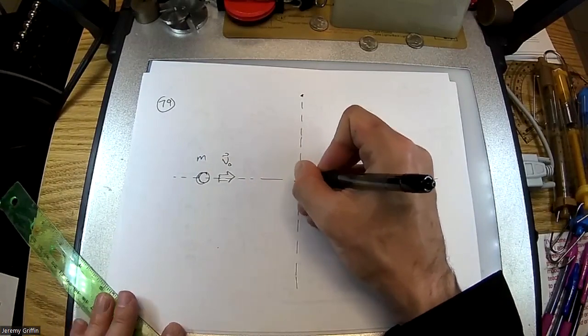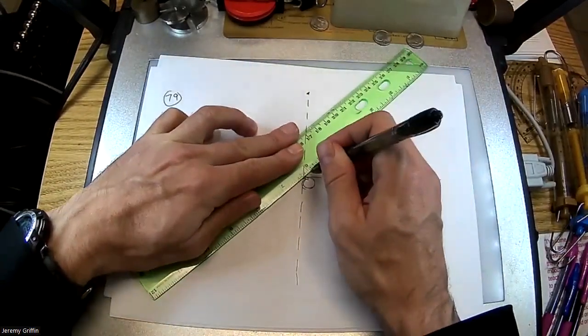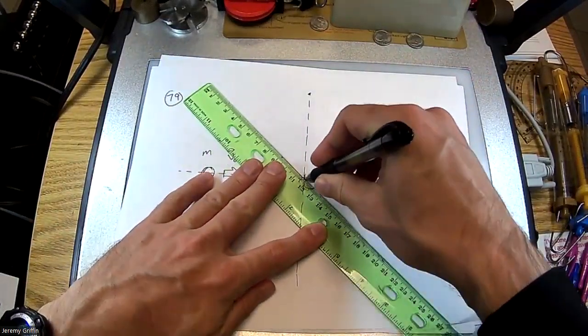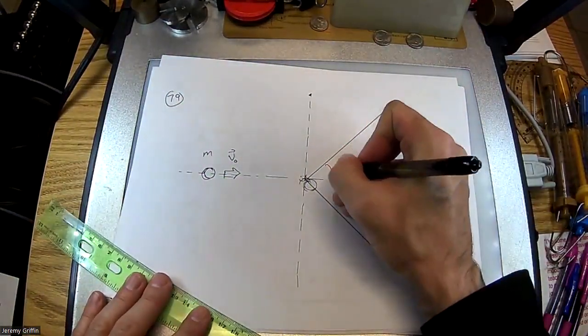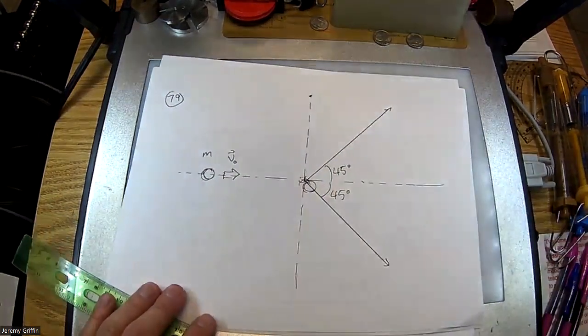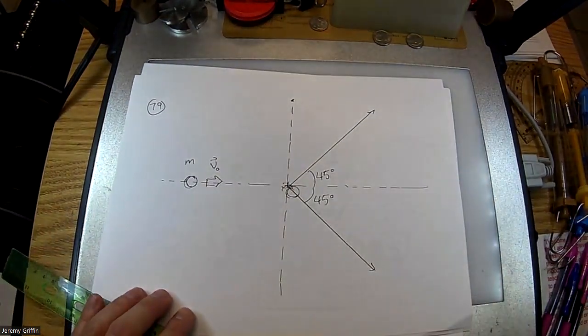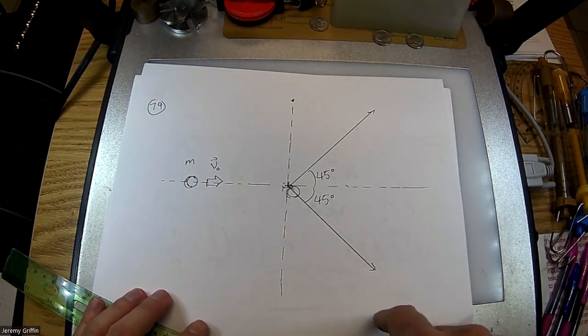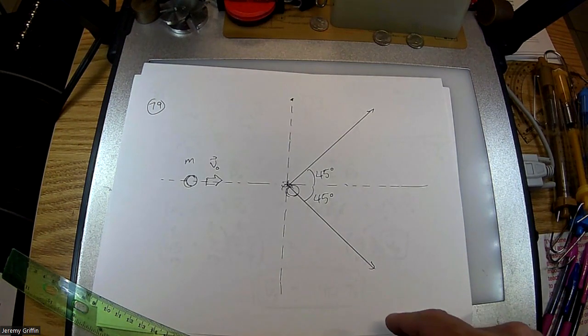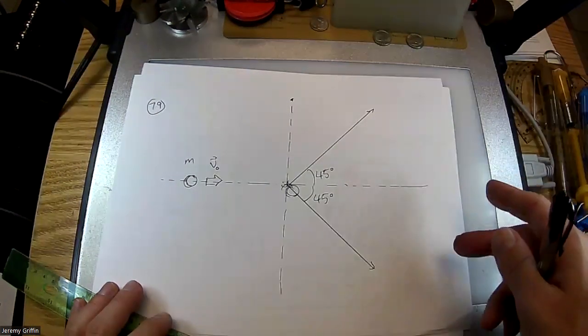Then bam! Here's the collision, and it sends off the cue ball 45 degrees that way, and the 8 ball 45 degrees that way. So 45 degrees, 45 degrees. Now, those are vectors. Those are momentum vectors, mass times velocity, which I don't draw very often. You see velocity vectors, you see force vectors. These are neither of those. These are momentum vectors.